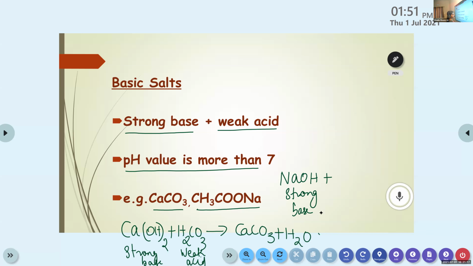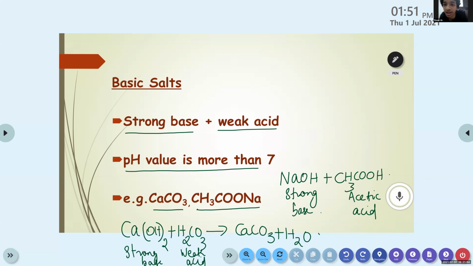CH3COOH, acetic acid. Yes, CH3COONa is split into NaOH and CH3COOH.